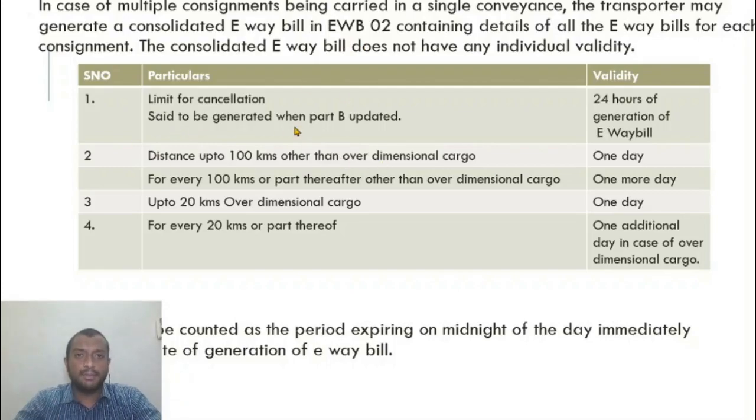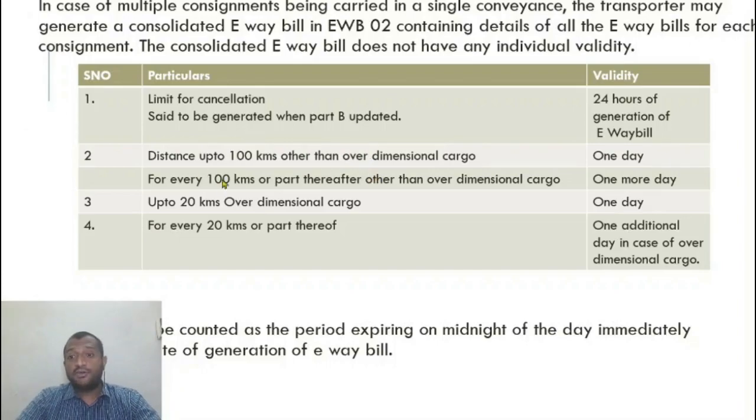Now, what is the time limit for generation of an e-way bill? The normal time limit is 24 hours. The cancellation period is 24 hours of generation of the e-way bill. So within 24 hours of generation of the e-way bill, I can cancel it. When is it said to be generated? Only after Part B is filled up and updated, the e-way bill is said to have been generated.